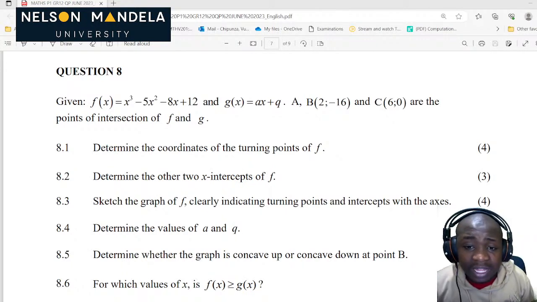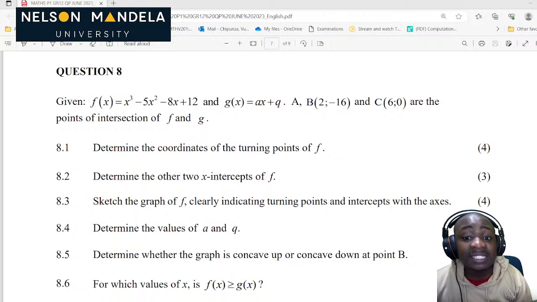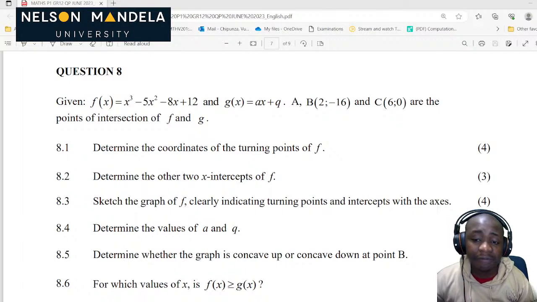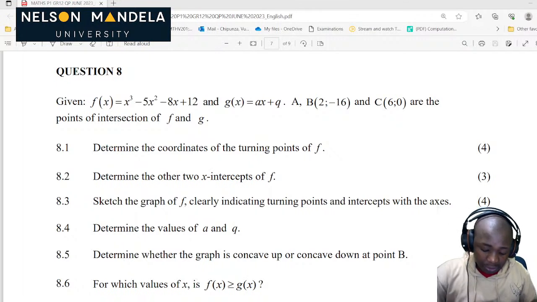Then we are also given that a, b, and c are the points of intersection of f and g. So these functions intersect at 3 points. We know that this is a cubic function. A cubic function has 3 x-intercepts, it has 2 turning points, it has a point of inflection. So now let's solve this problem as quick as we can.